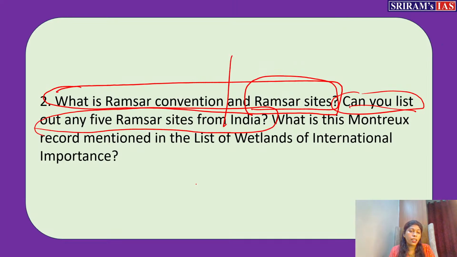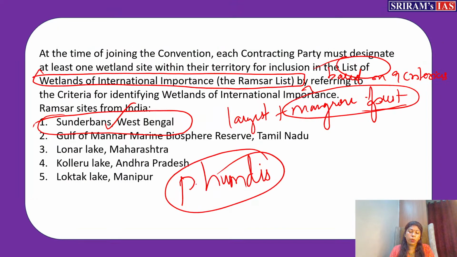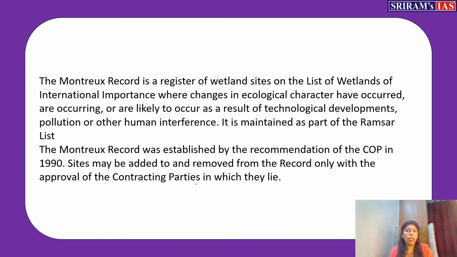What is this Montreux record, which is mentioned in the list of wetlands of international importance? If I want to mention the Montreux record, every time UPSC is attracted towards it. If questions come from wetlands, and you go and analyze the question papers, you will definitely see this word in the preliminary part also, in the mains part also. So what is this called the Montreux record?